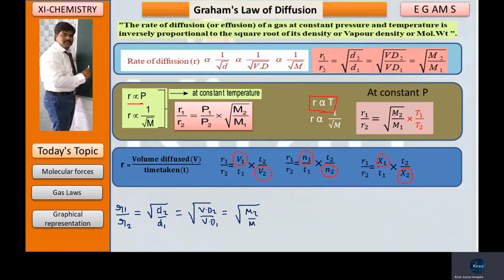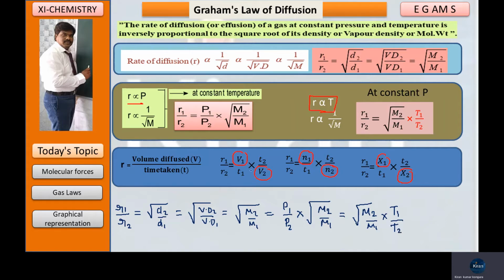With respect to R being directly proportional to P, we got one more equation: R1 by R2 is equal to P1 by P2 into under root of M2 by M1. And with respect to R being directly proportional to capital T, you are getting one more equation: R1 by R2 is equal to under root of M2 by M1 into T1 by T2. This is absolute temperatures now.